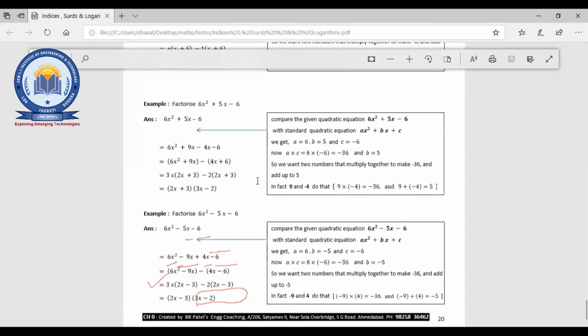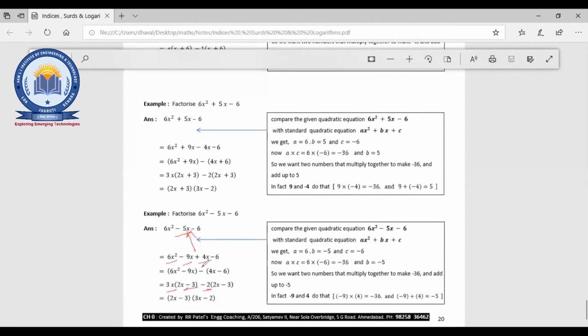See, the sign is different. In both the term factors, the minus is supposed to be there, right? Minus is going to be there. You can see here, above it was plus 5x, below there will be a minus 5x. So what happens? 6x square minus 9x plus 4x, then you will get minus 5x. Fine. So what will be common from that? 3x. So 2x minus 3 minus 2 will be the common.